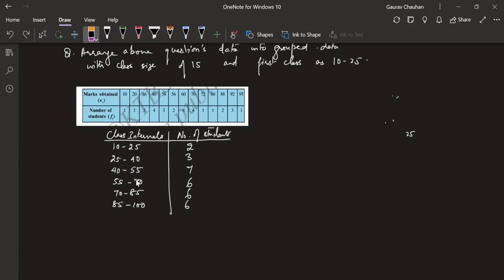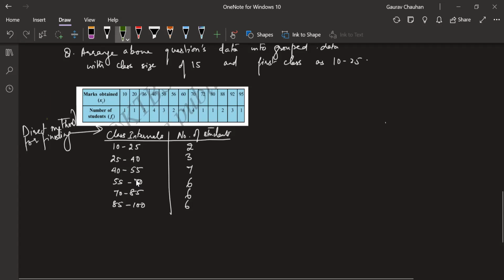If you have place here, can you write the heading as direct method for finding mean. You can write it above this question also, either place is fine, wherever you have the place.